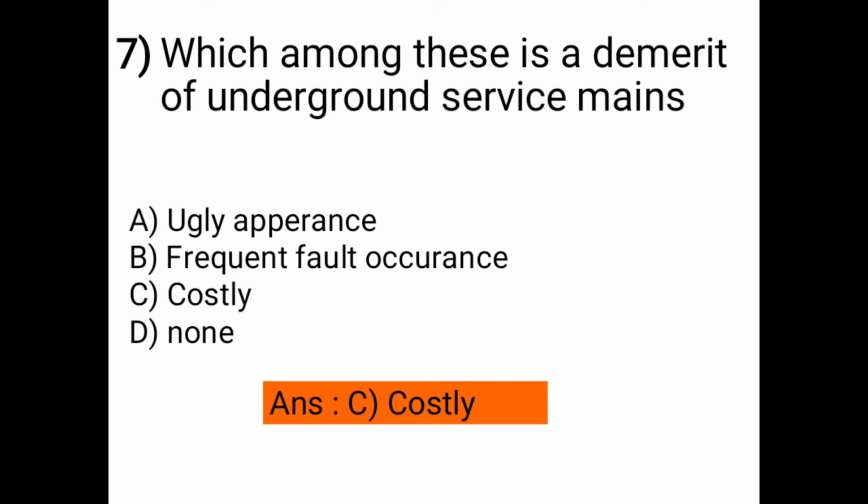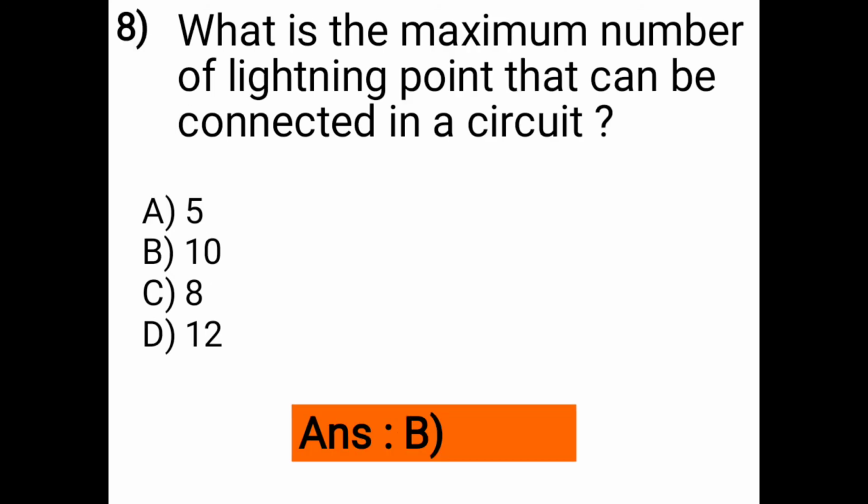Next question, number 8: what is the maximum number of lighting points that can be connected in a circuit? Options are A, 5; B, 10; C, 8; and D, 12. Option B is correct, meaning 10 is the maximum number of lighting points that can be connected in a circuit. This question is very important.